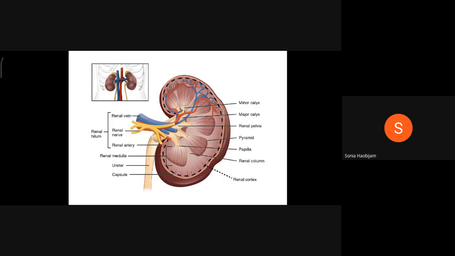You can see here 1 2 3 4 5 6 triangular shapes, those are known as pyramids, right?